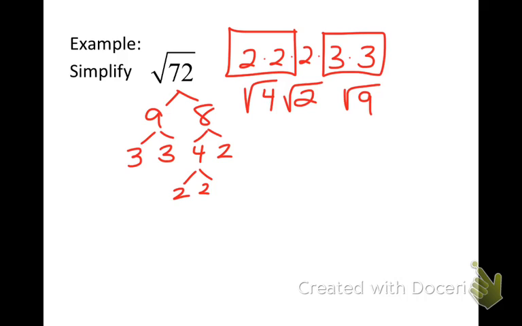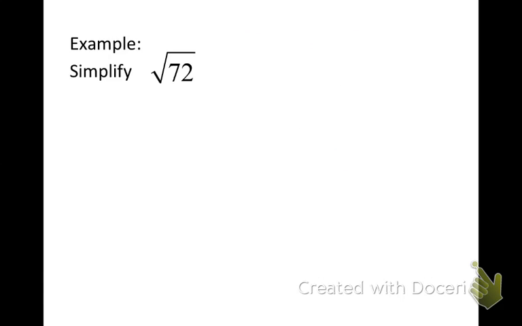The square root of 4 is 2. The square root of 9 is 3. What's the operation occurring between all of these things? Multiplication. What two things will multiply together? 2 and 3 will come together to make a 6, and then you're left with that square root of 2. Okay? Alright, try this one. I'll give you an easy one. The square root of 12.